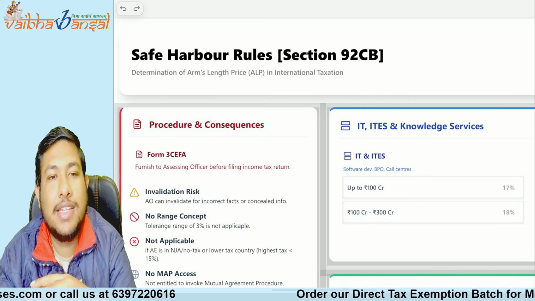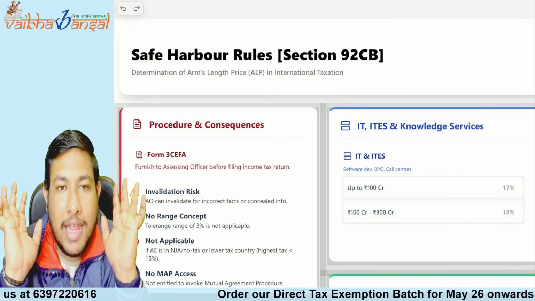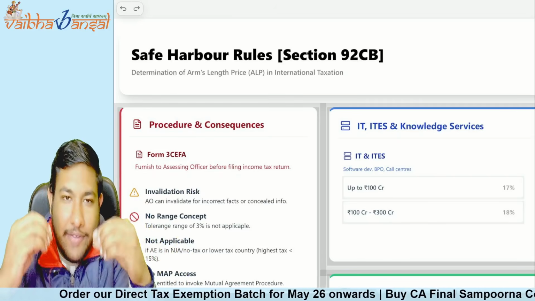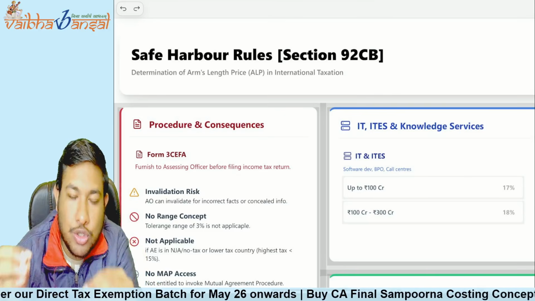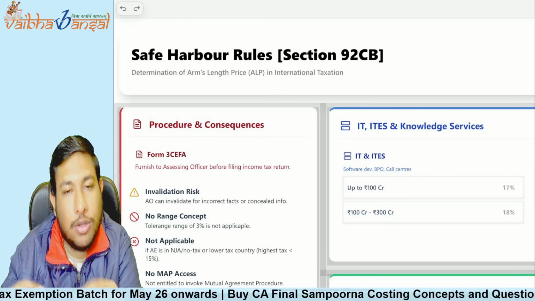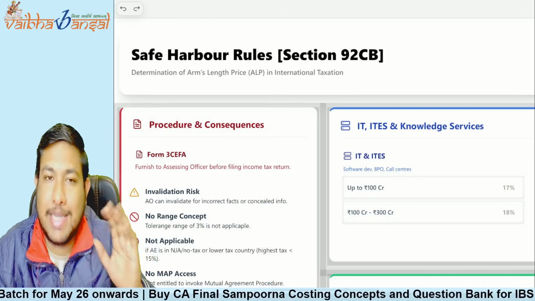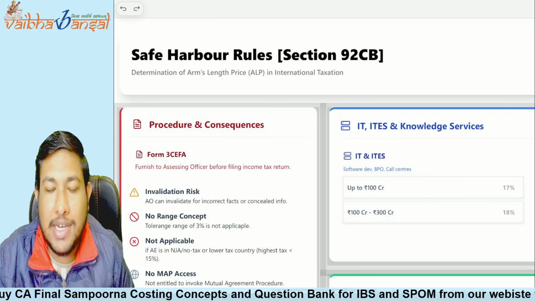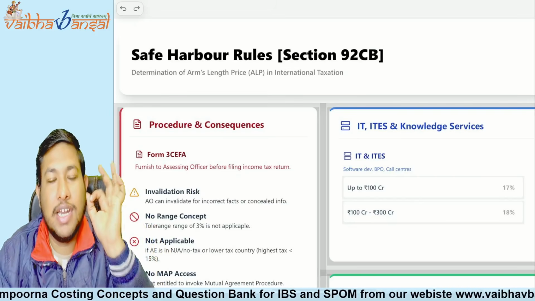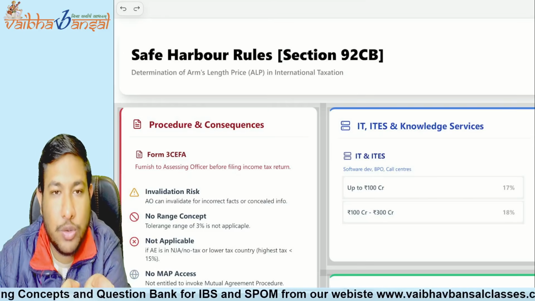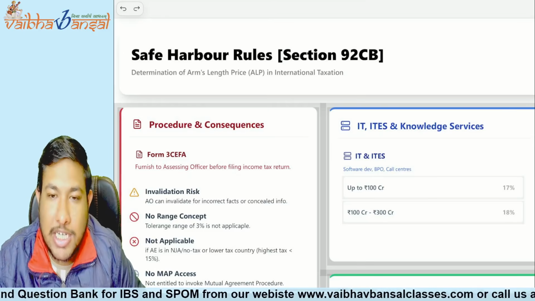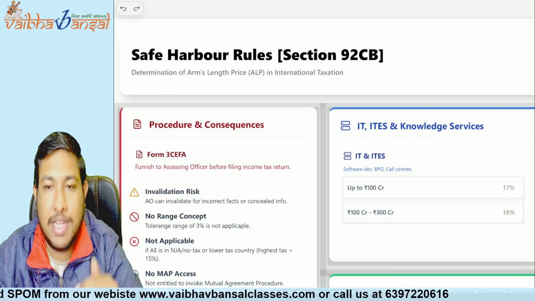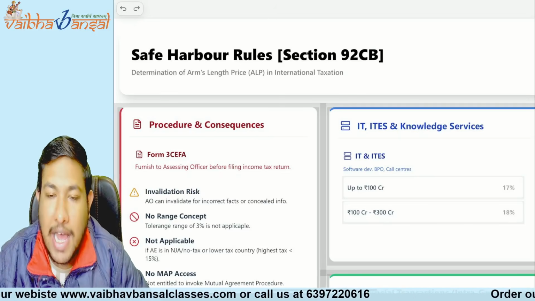Yes, but the government said that we are not free to find out the ALP of each and every industry. So we are giving you some industries where we will give you the rates: at least show this much of operating profit or this much of margin, and we will happily accept that. We are not going into the method of calculating the ALP in each and every case, but for certain industries, if you show that particular operating margin, then we will be satisfied, and we are not going to charge you anything above that. We will accept that particular transfer price as the ALP, that is, the arm's length price.